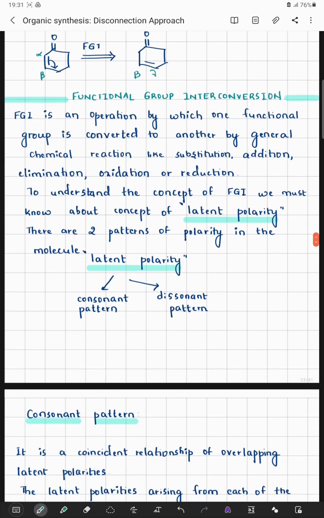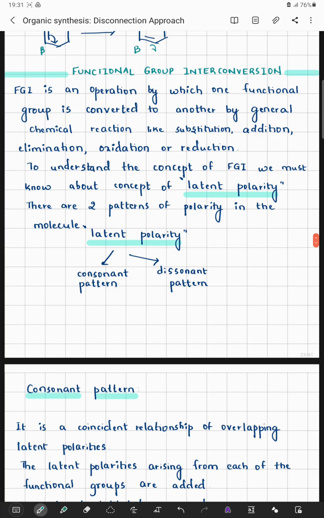Continuing in terms of functional group interconversion itself, what is this functional group interconversion? It is an operation by which one functional group is converted to another by general chemical reactions like substitution, addition, elimination, oxidation or reduction. In functional group interconversion, all the categories of reactions can be considered.